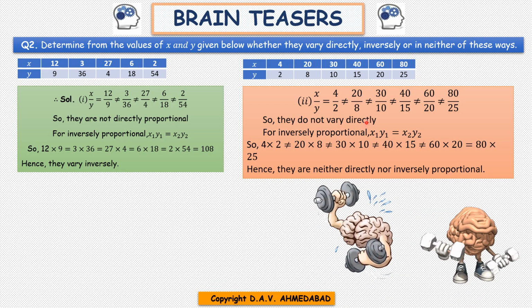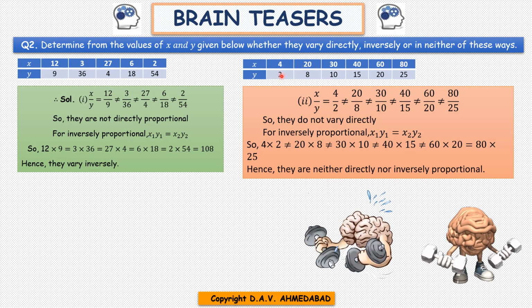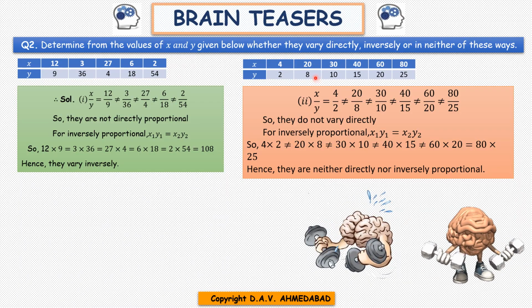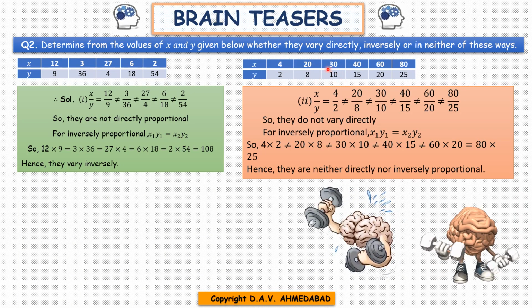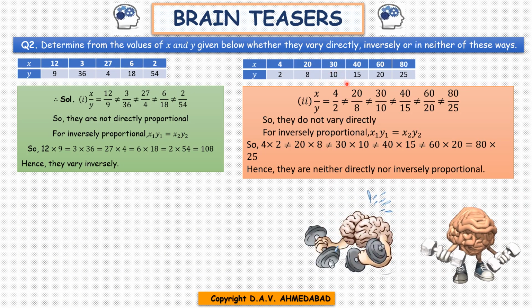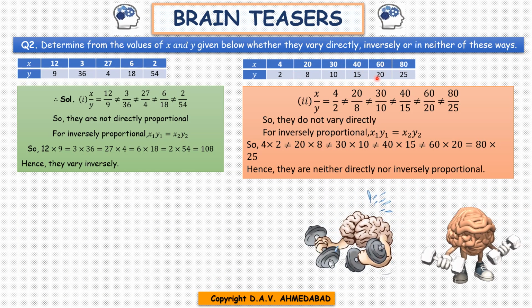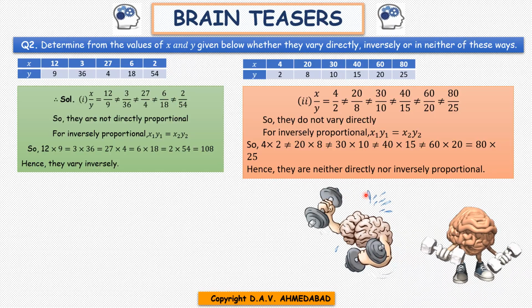For inverse variation, let us check the product. 4 into 2 is 8, 20 into 8 is 160, and 30 into 10 is 300. So all the products, if you check, are not the same. Hence, they are neither directly nor inversely proportional. Now let us see the third table, children.